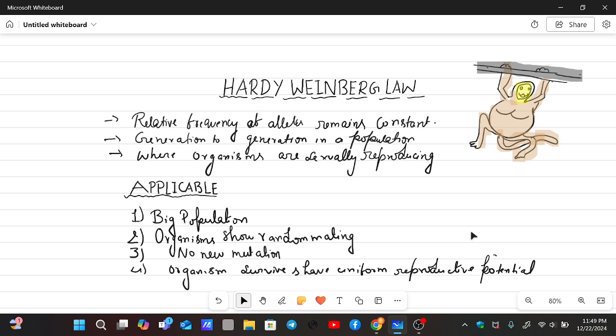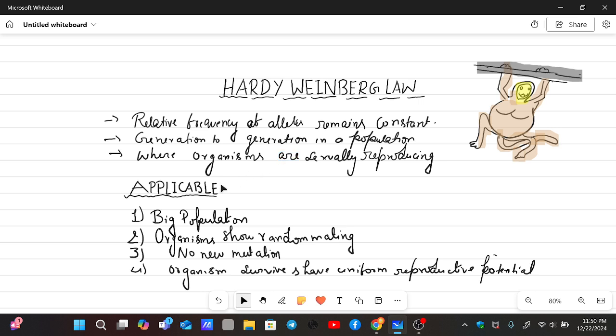It simply states that the relative frequency of alleles remains constant, which means alleles, which are different forms of genes in a population, remain constant from generation to generation. Where organisms are sexually reproducing, the alleles transferred from parents to offspring remain constant generation to generation. There is no loss of alleles, there is no change in this frequency.